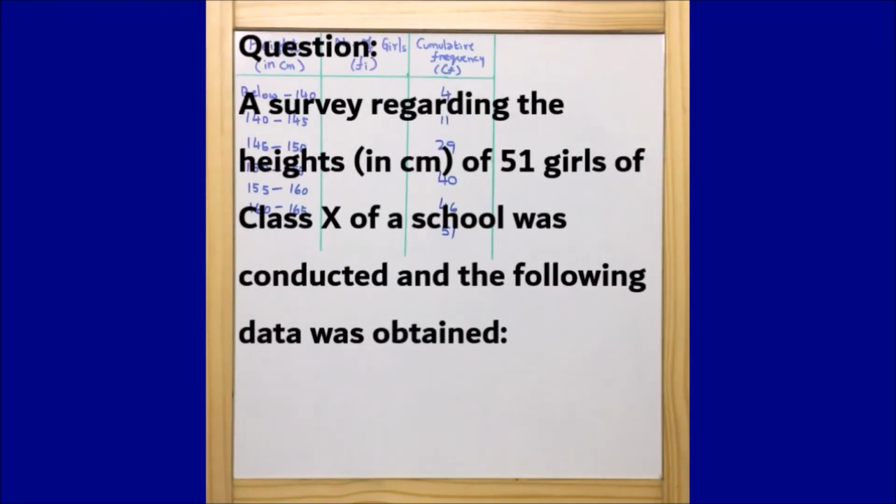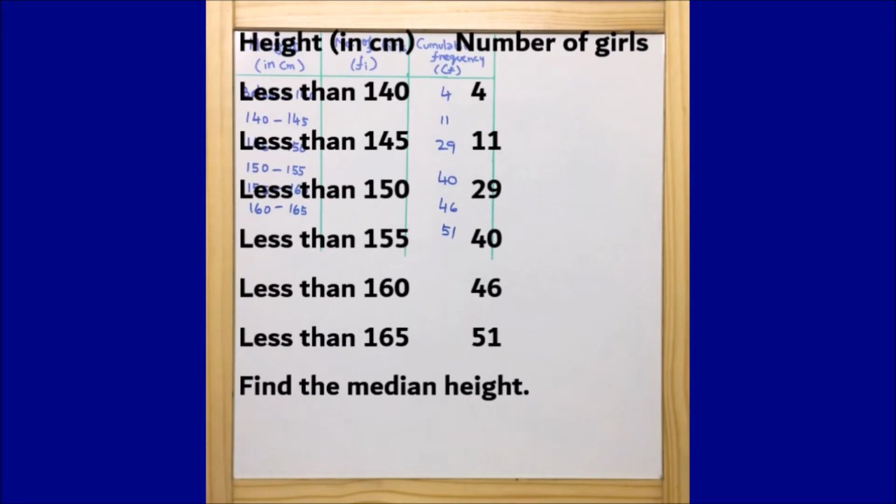So here the given question is: a survey regarding the heights in centimeters of 51 girls of class 10 of a school was conducted and the following data was obtained. The given data is less than 140, less than 145, less than 150, less than 155, less than 160, less than 165.